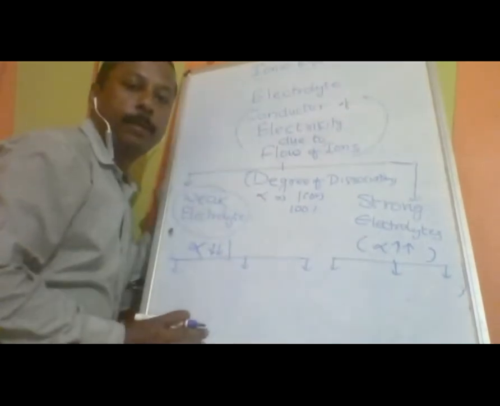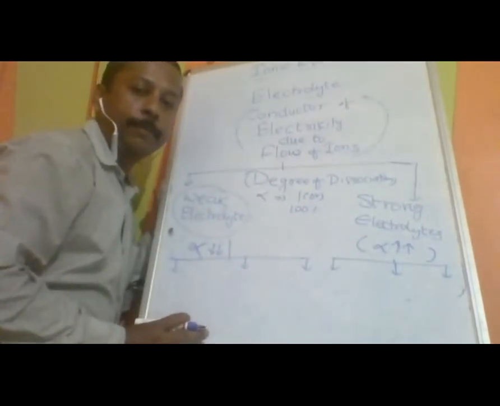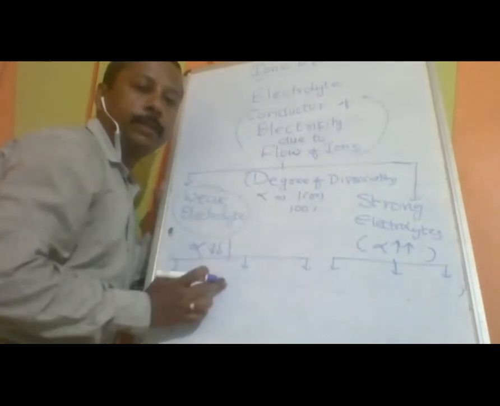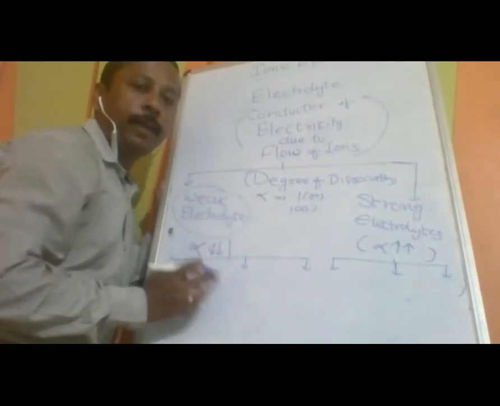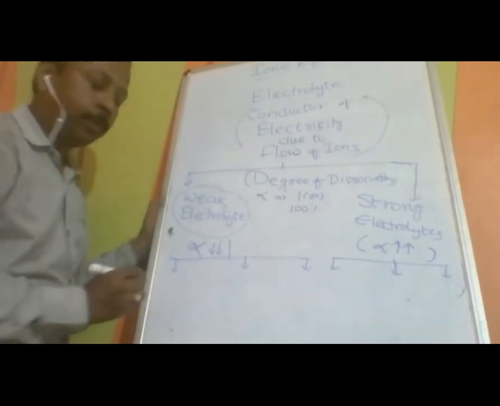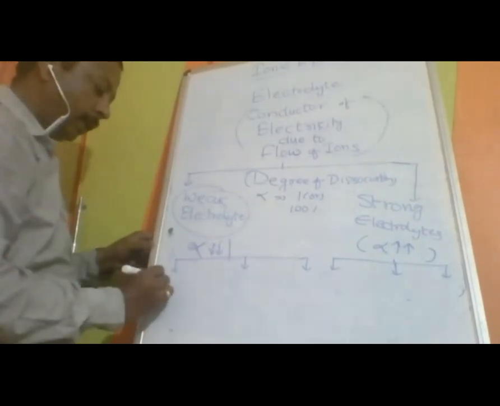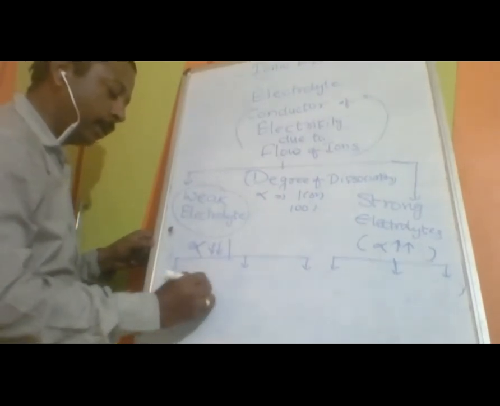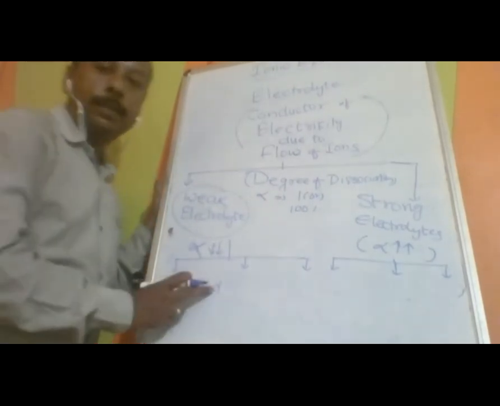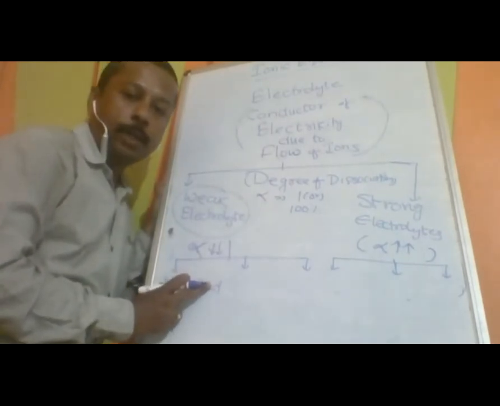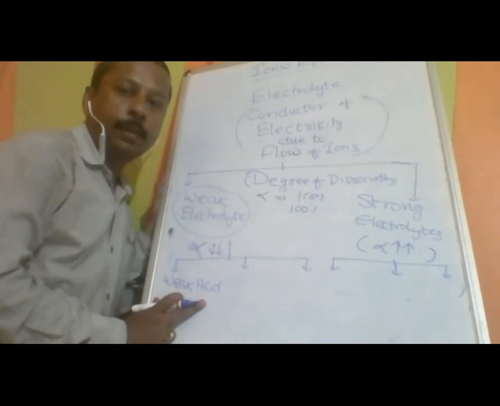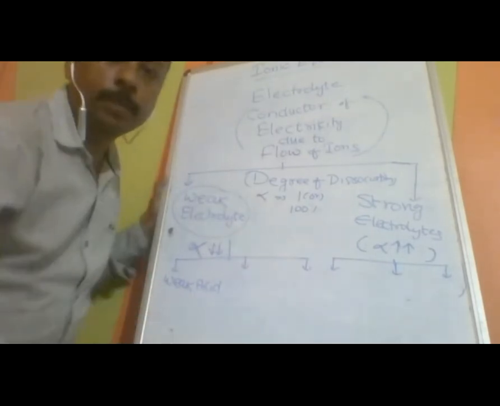But depending on the ion type, this is based on quantity, this is based upon the quality of ions it is providing. If it is providing H plus but less H plus, then they are called weak acids. So weak acids are weak electrolytes which can provide less H plus.